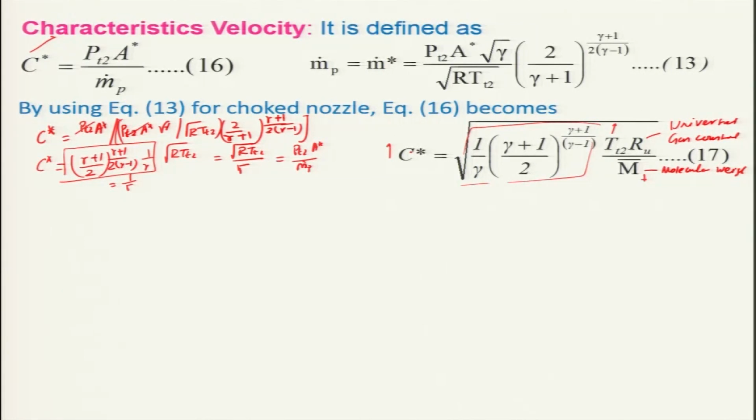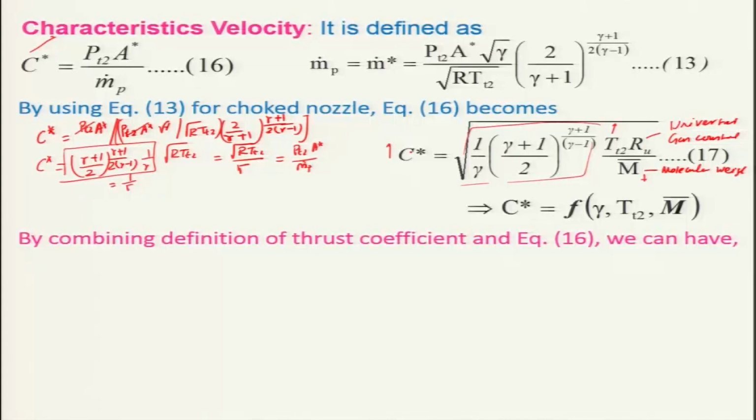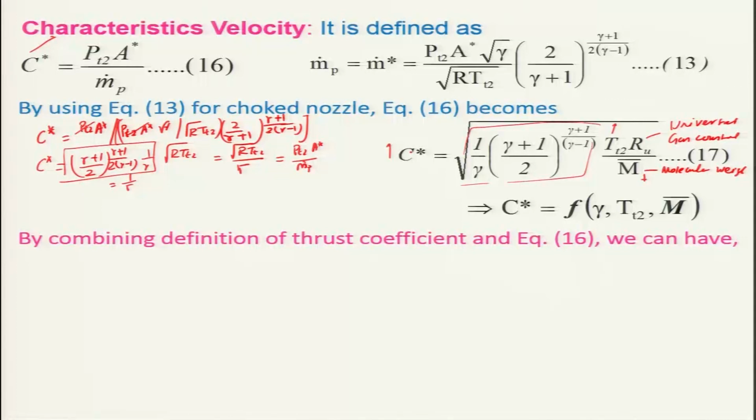But as this characteristic velocity indicates the performance of a thrust chamber, and similarly we have also derived earlier the thrust coefficient, which is an indicator of the performance of the rocket nozzle, using both we can find an expression for the specific impulse in terms of the thrust coefficient and the characteristic velocity.